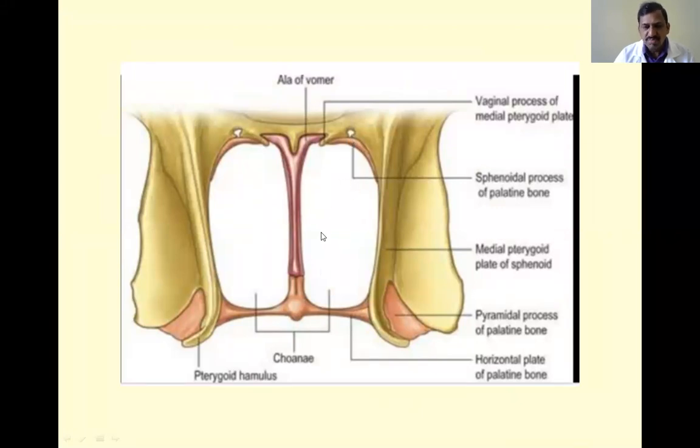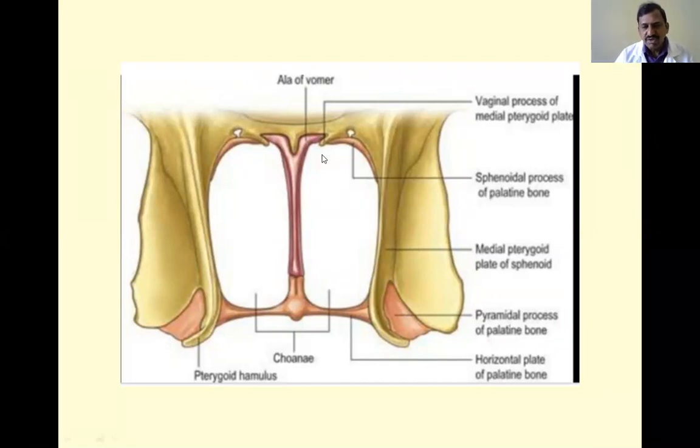That is the extent of the nasal cavity, from anteriorly the nostril to posteriorly the cona. In between these two, the length of the nasal cavity is about 7.5 centimeters from the tip of the nose up to the posterior limit, the cona.